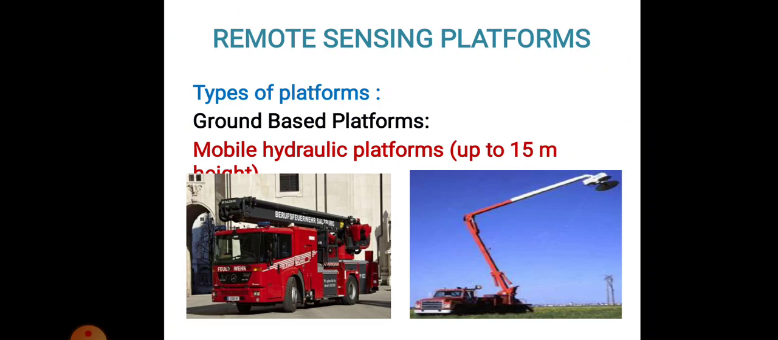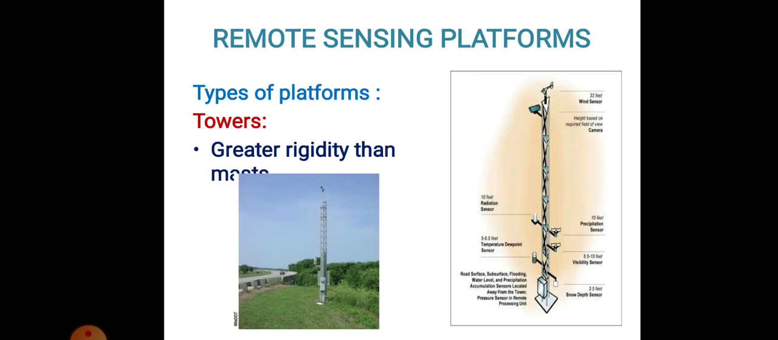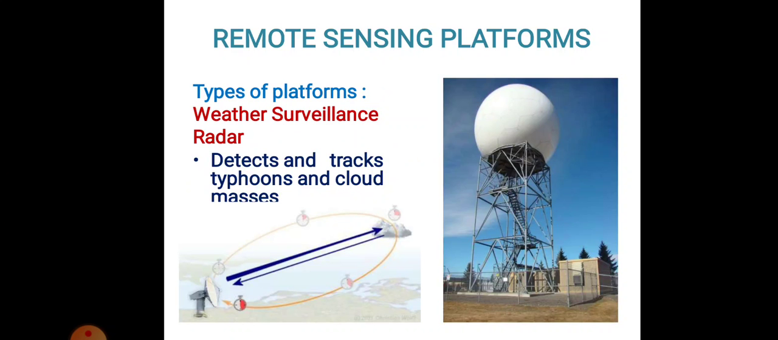And the examples of ground-based platforms are mobile hydraulic platforms, which are nowadays used for correction of electric cables, then portable masts, then towers, which are widely used for locating and relocating all the network towers. Now further we are going to today's topic, that is the weather surveillance radar.